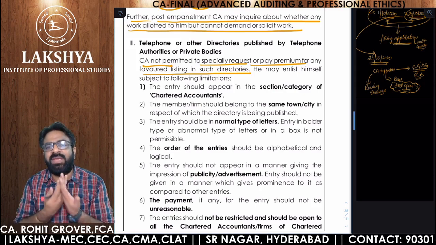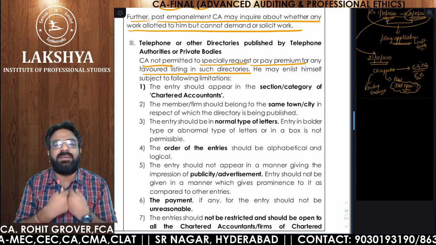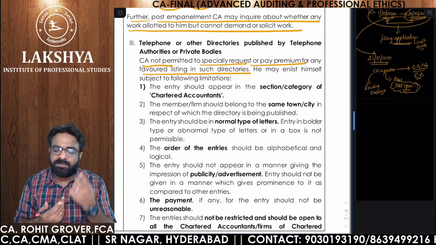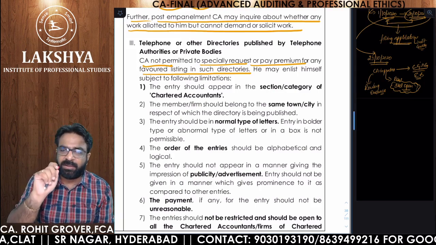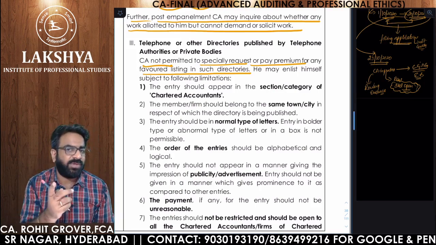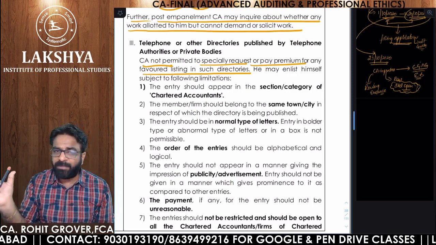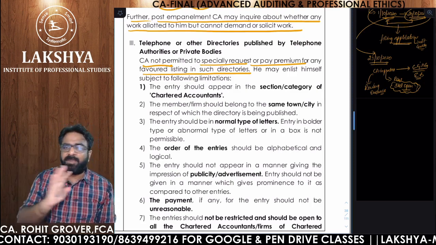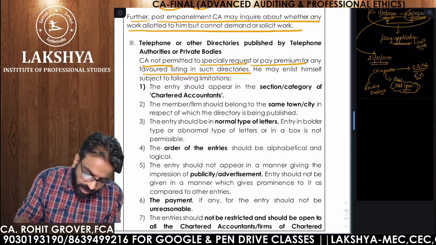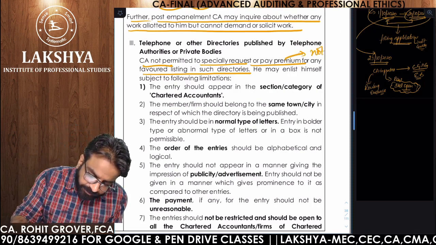If you are paying something extra, something premium, it obviously means you want that directory person to do some extra favor for you. That is nothing but indirectly soliciting. So normal payment is allowed, extra premium payment is not allowed, right?